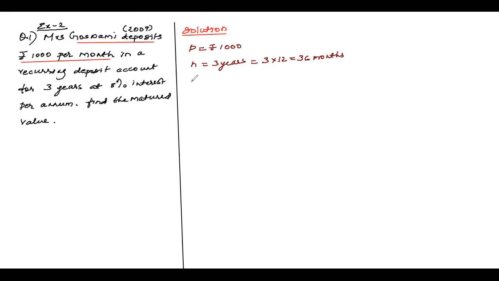8%, 8 per 100 per annum, okay? That is called interest. R is how much, children? 8%. So find the matured value. You want to find the maturity value. You want to find what? Matured value, okay? Now, I want you to know this, children, matured value.